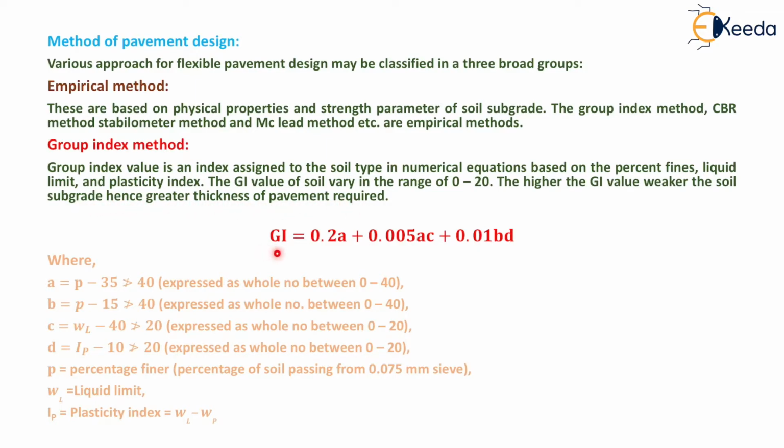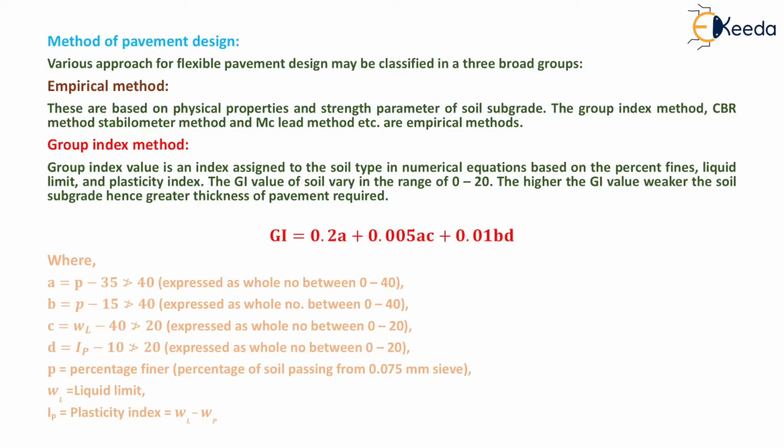Now group index value will be equal to 0.2A plus 0.005AC plus 0.01BD, where A is equal to P minus 35, which should not be greater than 40, B is equal to P minus 15, which should not be greater than 40, C is equal to WL minus 40, which should not be greater than 20, D is equal to IP minus 10, which should not be greater than 20.